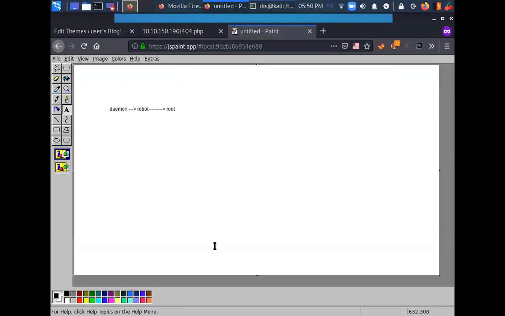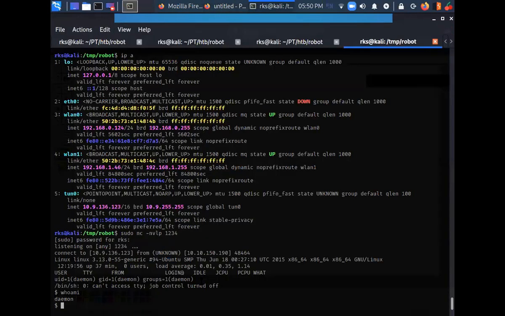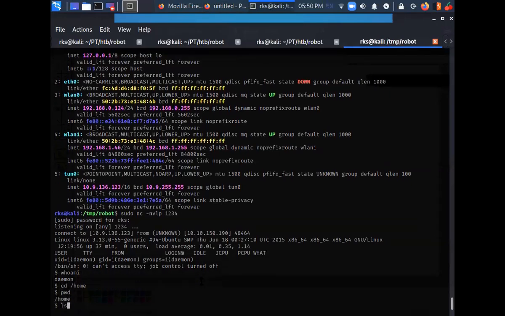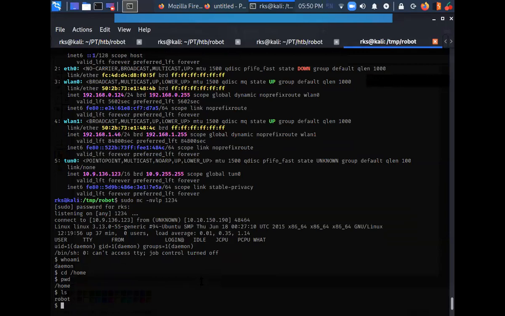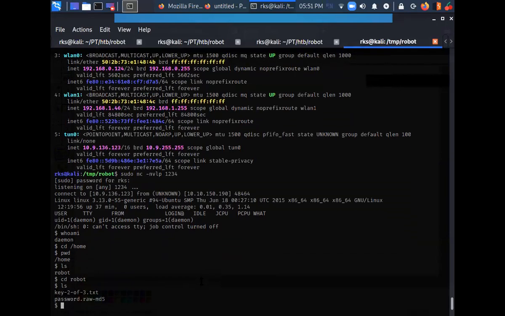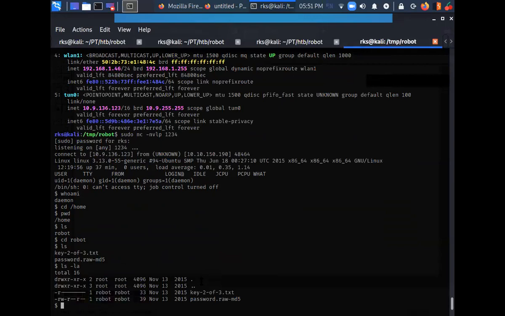So first of all, let's see how many users are there. Let's go to the home directory. I can see a single folder here, that is robot. Let's do cd. And I can see two files here: key-2-of-3.txt and password.raw-md5. I'll try to read the second flag now.